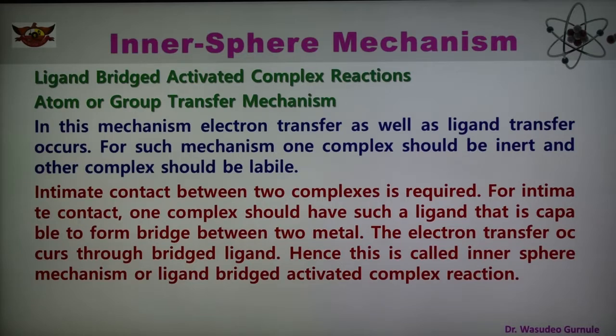For intimate contact, one of the complexes should have a ligand which is capable of forming the bridge between the two metals of the two complexes, and therefore electron transfer takes place through the bridge ligand. Such a mechanism is known as the inner sphere mechanism or ligand bridge activated complex reaction.